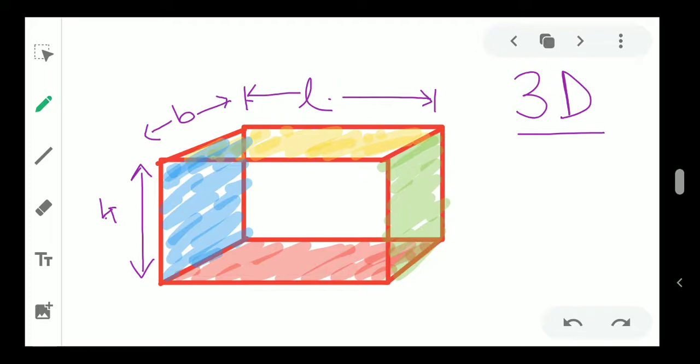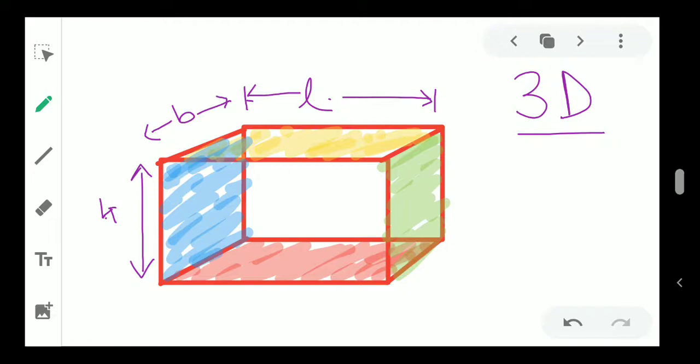This is called, see, this is not a rectangle. This is kind of a cuboid. It is called something like a cuboid. So in that case, if you want to calculate the area, there are 6 surfaces, so for each surface you have to find out the area.